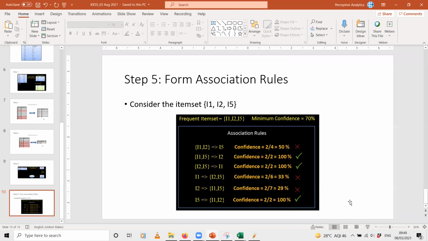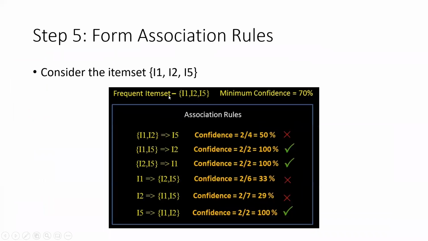So this is how you form association rules from your item sets, and for each association rule, you calculate this confidence, and you remove those rules which do not satisfy this minimum confidence criteria, and thereby you get your final list of rules. Okay. So the final list of rules from this data set will be these 3 rules that you have here. First, people who have purchased I1 and I5 have also purchased I2. People who have purchased I2 and I5 have also purchased I1. People who have purchased I5 have also purchased I1 and I2.